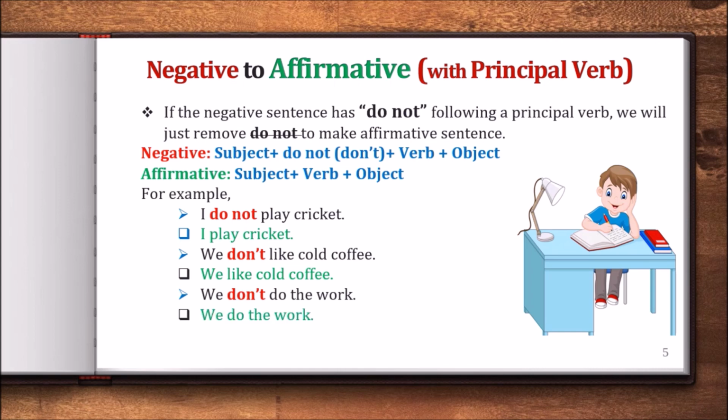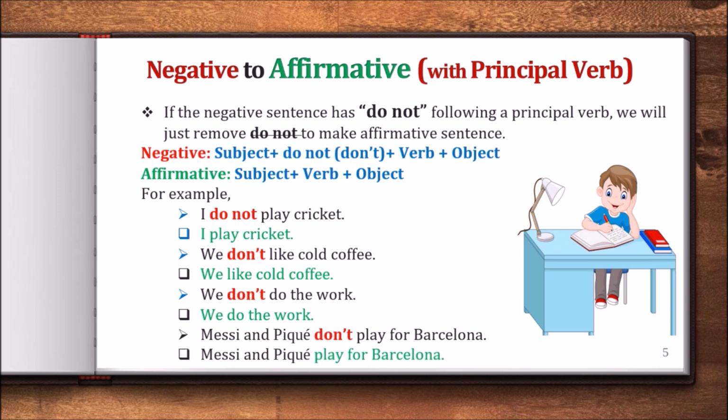We are skipping don't. Very easy. The next example is Messi and Piqué don't play for Barcelona. So here we have don't, we have to remove don't and write the rest of the words. Then what will it be? Messi and Piqué play for Barcelona.